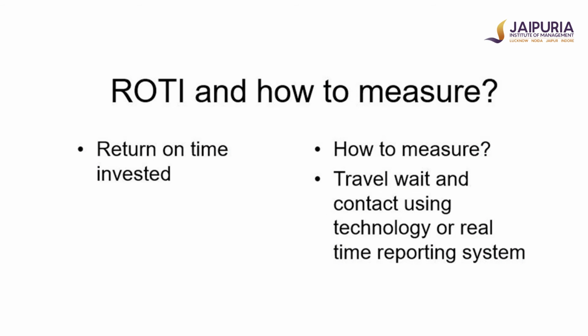This way you can see the entire territory is being covered, each potential market and each existing client covered in a given frequency, which is decided by the top management of the company. Looking at the potential of the market and of the particular customer, the frequency is set accordingly. These are certain measurements of return on time invested, and obviously technology is quite helpful. Otherwise a real-time reporting system may also work.